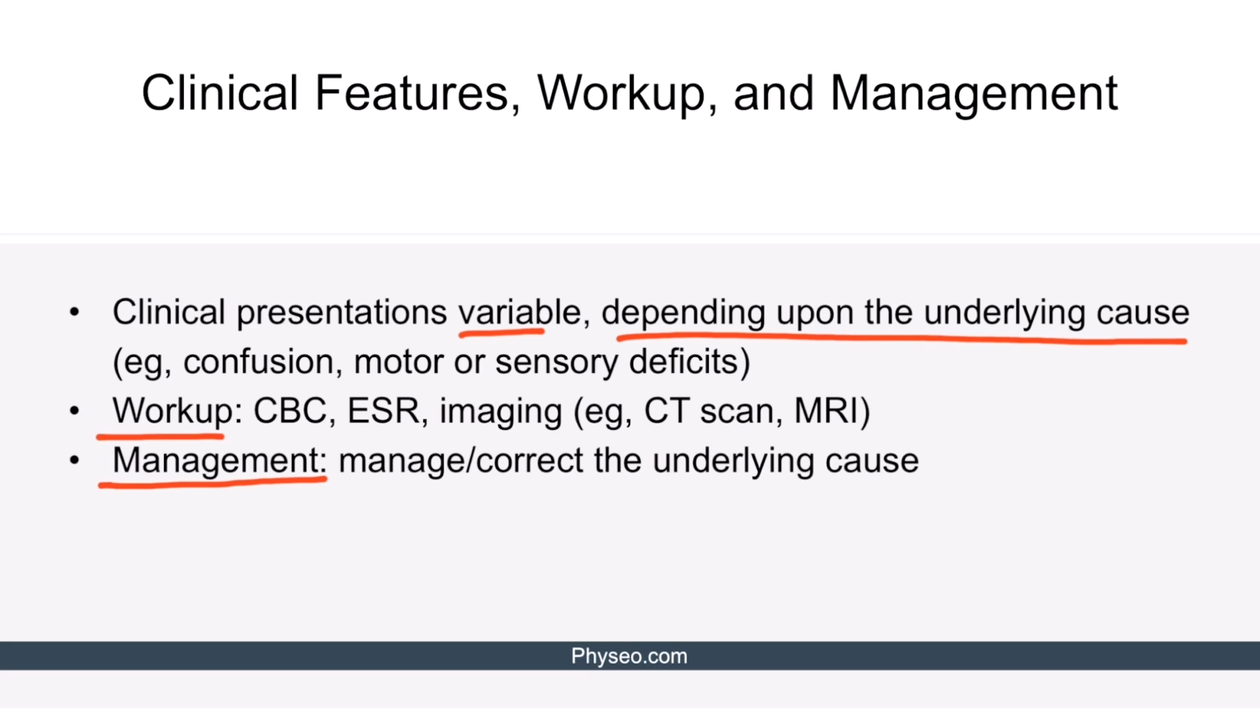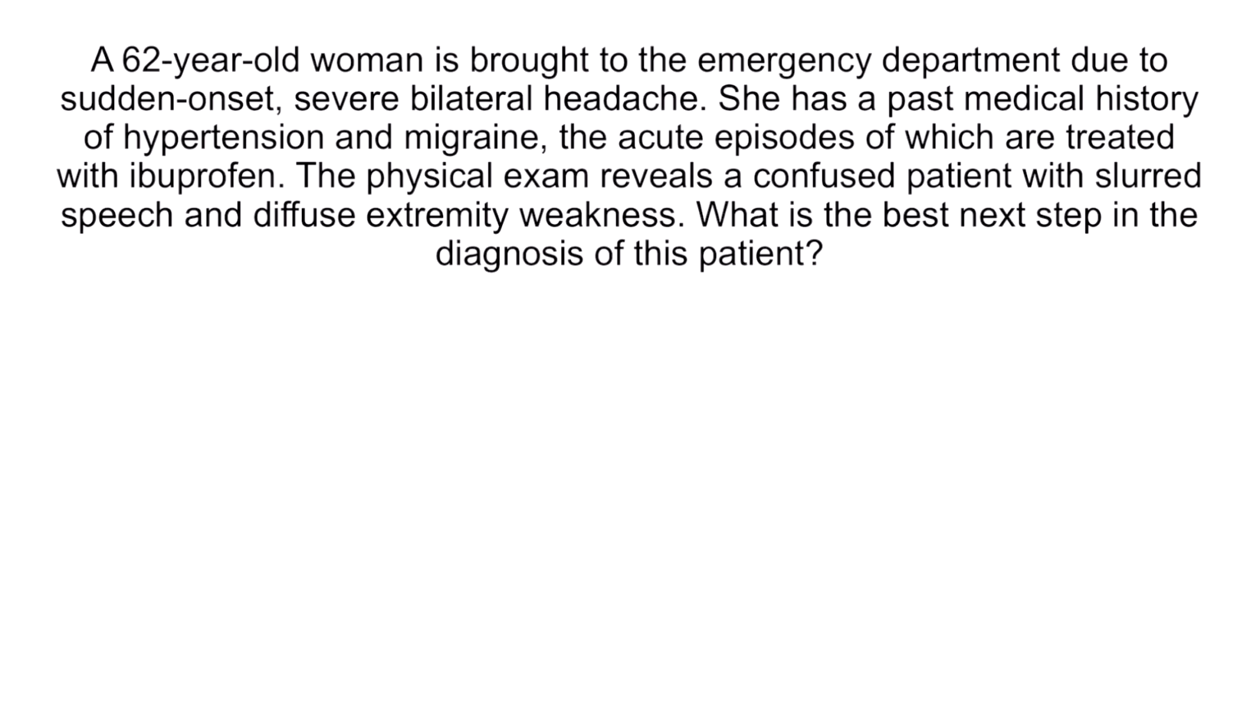Let's reinforce what we learned with a quick review question. A 62-year-old woman is brought to the emergency department due to sudden onset severe bilateral headache. She has a past medical history of hypertension and migraine, the acute episodes of which are treated with ibuprofen. The physical exam reveals a confused patient with slurred speech and diffuse extremity weakness. What is the best next step in the diagnosis of this patient?